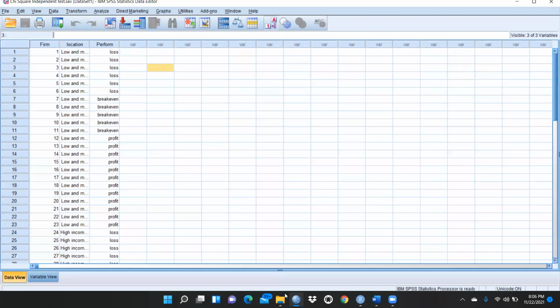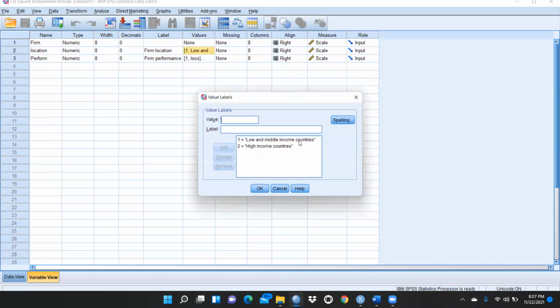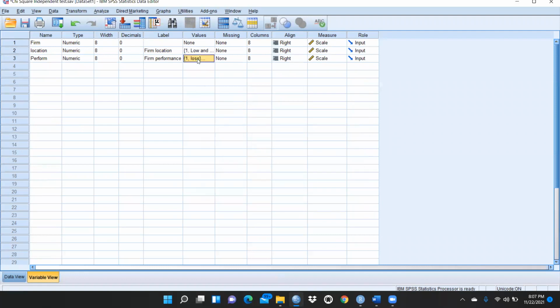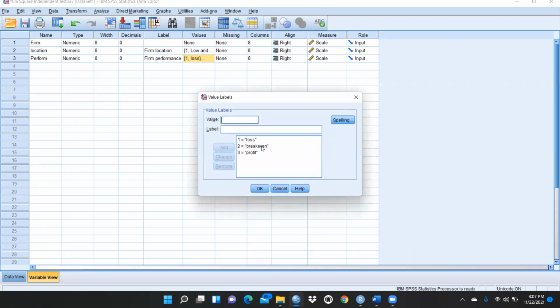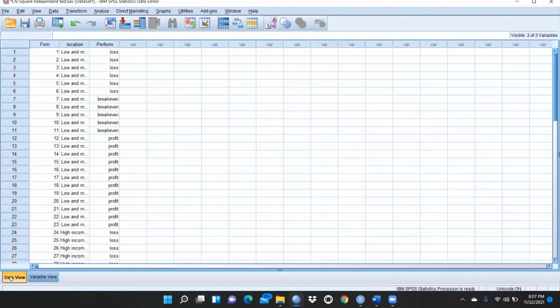You can see in my SPSS file, in these variables, these are the firm, location and performance. I had already defined here that 1 means low and middle income countries, 2 means high income countries. And in the firm's performance, 1 means loss, 2 means break even, 3 means profit. So we have already defined this in my SPSS file.